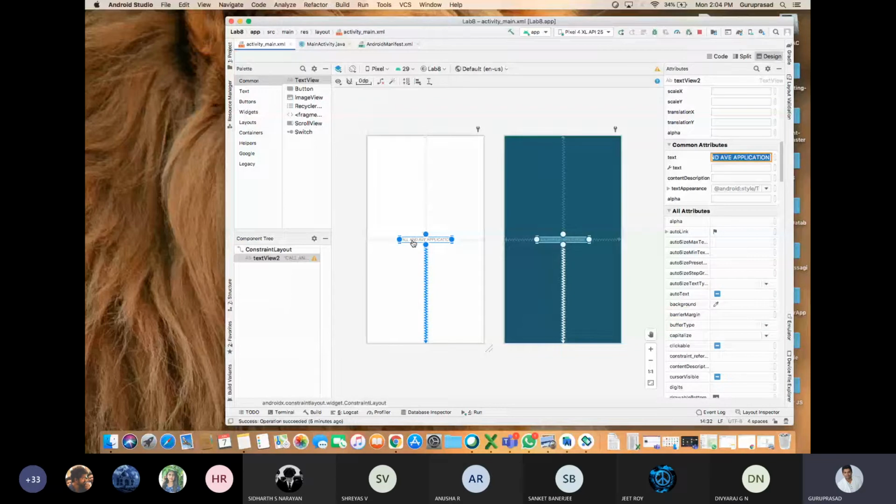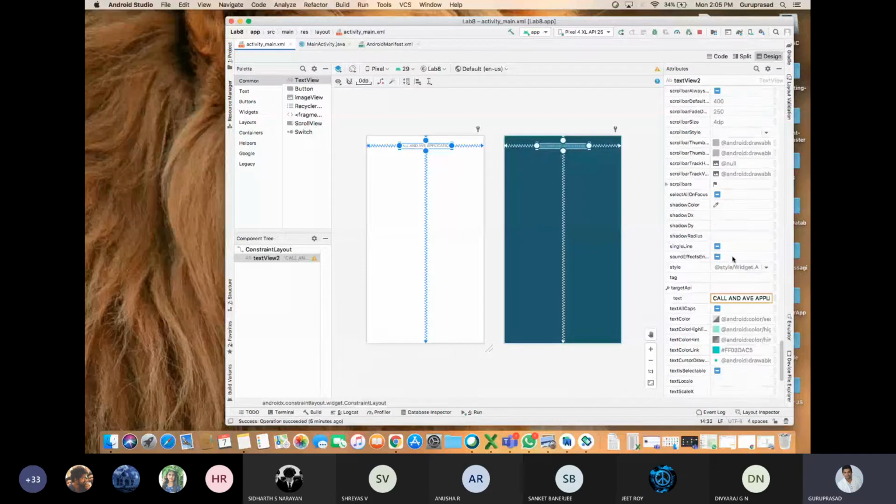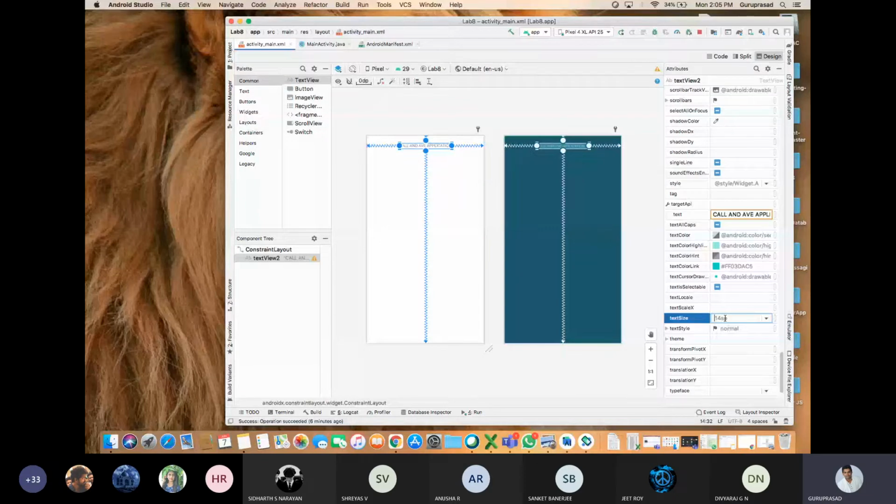It should be at the top. Okay, fine. But what is the size, sir? The size is shown in the question paper, like in the manual, in the syllabus, it has been given a larger size. How to increase the size? You can go to the size option. Where is the size? Text color, text size. By default, it is 14 sp. I'll increase it to 24 dp, small letter. Now it has been increased.